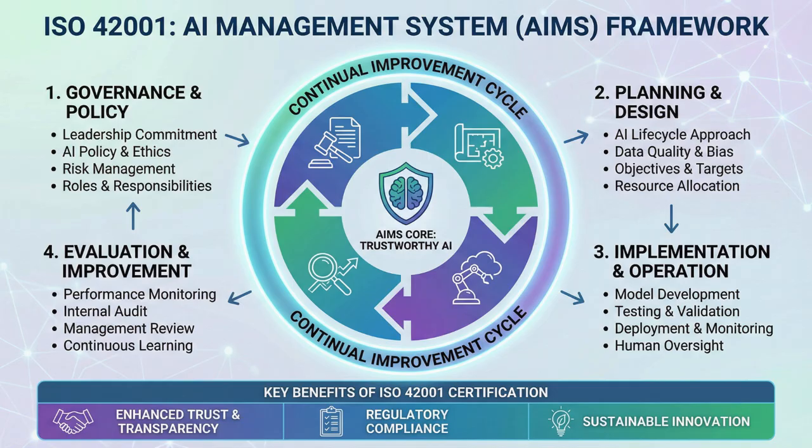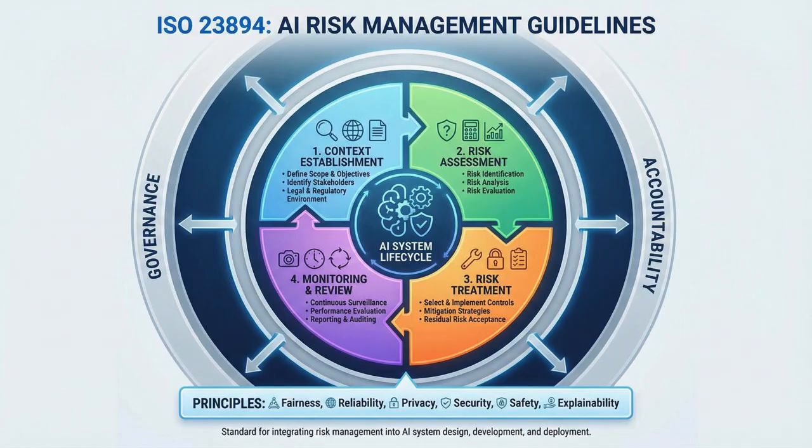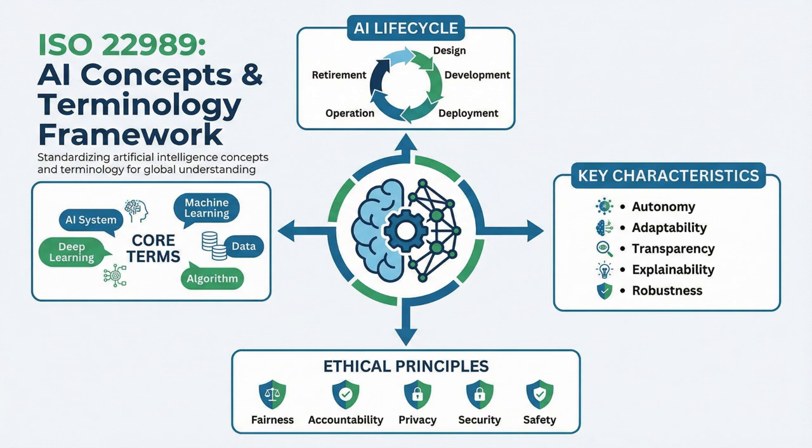Then we have the international standards from ISO. Get ready for some numbers. The gold standard is ISO 42001. This defines the AI management system. It is the certification your company will put on its website. You also need to know ISO 23894 for risk management and ISO 22989, which establishes the standard vocabulary so we all speak the same language.